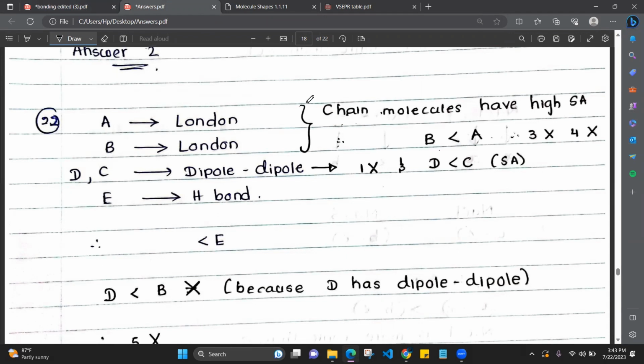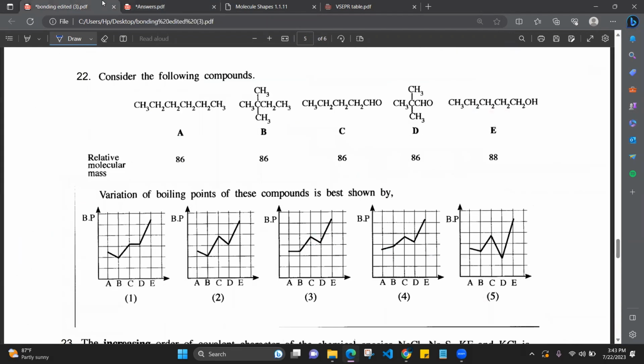When you compare A and B, both are having London interactions, but one is a chain molecule. This is called a chain molecule, this is unchained, and this is branched. This A molecule is branched here. So, branched molecules.